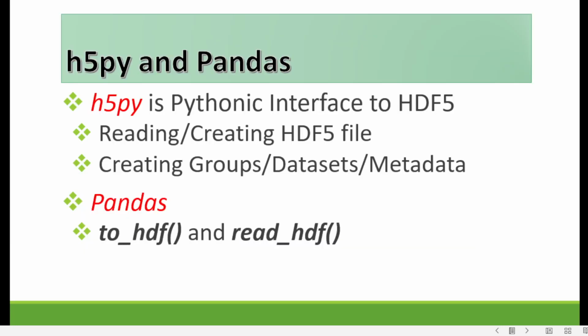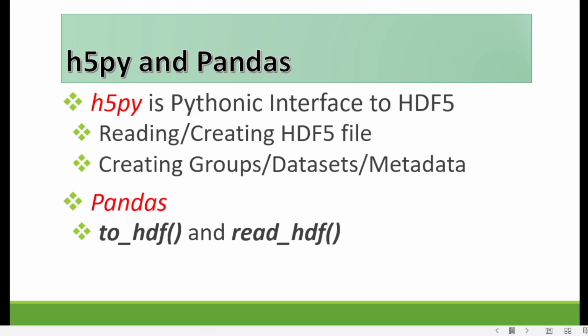Here we will use two Python packages. One is h5py, which is the Pythonic interface to the hierarchical data format, and the other is pandas. We can use both packages to create files in HDF format. We can also create groups, data sets, and metadata.